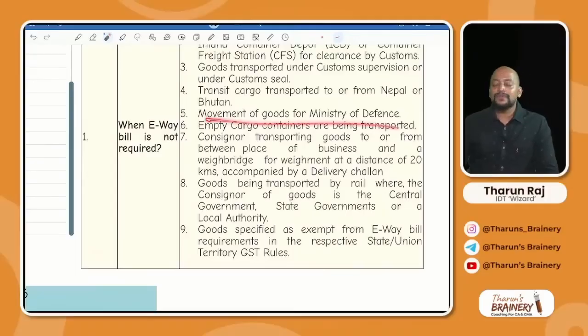Then movement of goods for the Ministry of Defence. The Ministry of Defence will be transporting weapons or guns, etc.